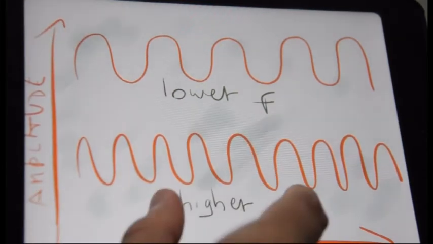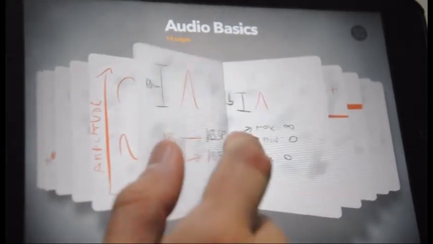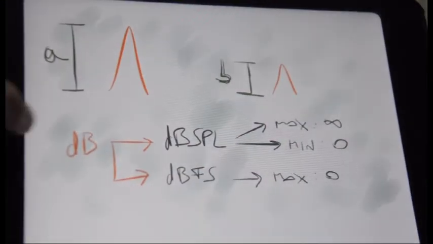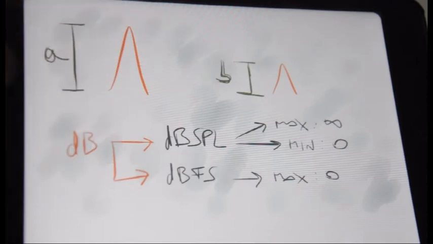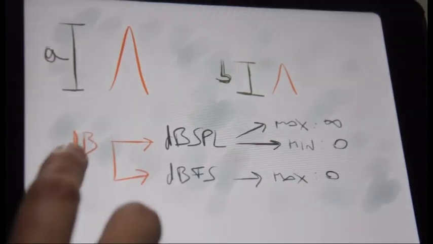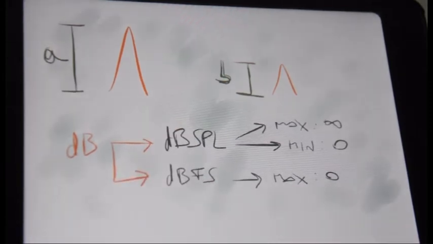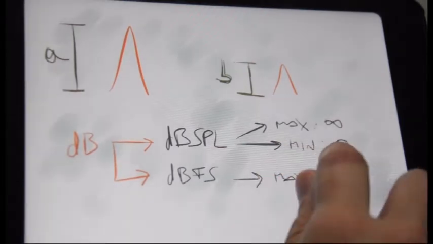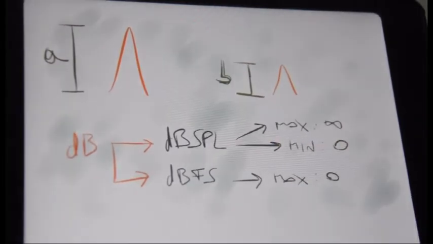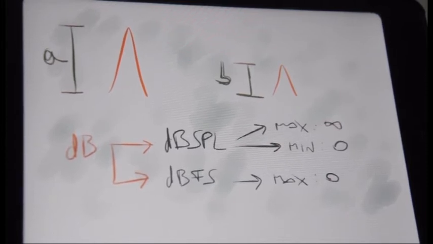What about amplitude? Well, amplitude is the extent of compression and rarefaction of the air and is measured in decibels. Since it is a relative unit, there are different types of decibels. For example, dBSPL, which stands for sound pressure level, is measured in the air, and its 0 is the threshold of human hearing, a point where we can't hear anything. And from that, we go up indefinitely. Of course, if we hear a sound with a high dBSPL, it could hurt a lot. But there is no maximum value for it.